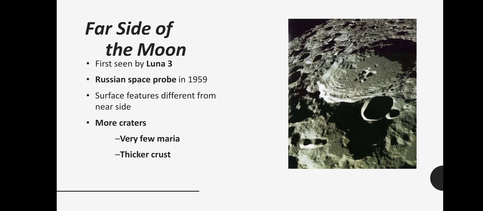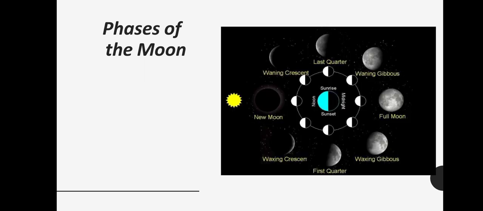And if we see the far side of the Moon, the backward side, it can be seen that there are many craters, meaning depressions, some holes, and a thicker crust. So this is the back side of the Moon. And phases of the Moon, as you can see in this diagram: new moon, then last quarter, then full moon, then first quarter. And these upper and lower ones are the same, like new moon, then one in crescent, then last quarter, then one in gibbous. And that is the whole cycle and phases of the Moon.